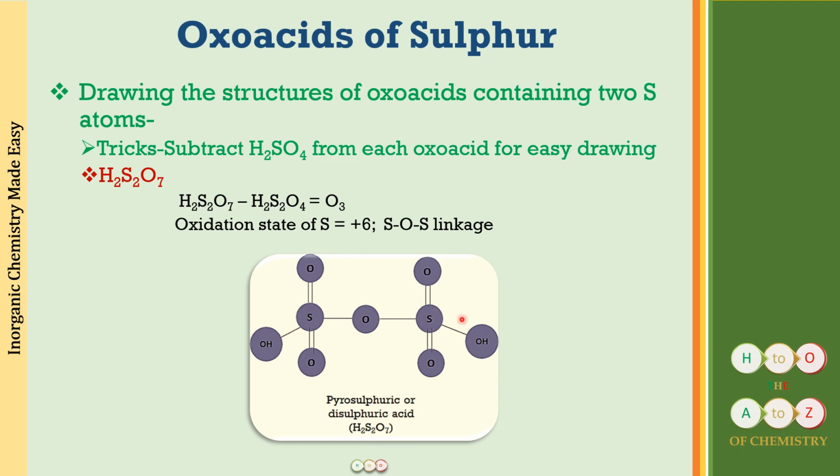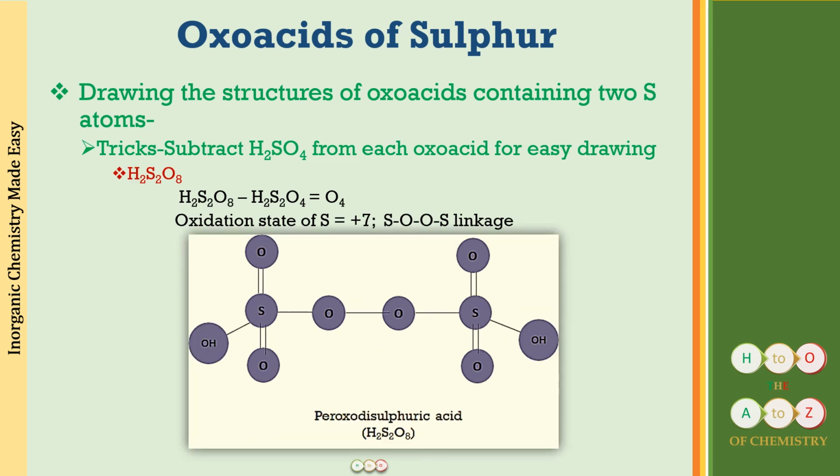So make first of all the S-O-S linkage, the double bonded oxygen on both sides, the S-OH group on both sides. What you will be left with again is going to be 2 oxygens. 1 oxygen we have utilized in between the 2 sulfurs. So again these you will be putting up as the double bonded oxygens.